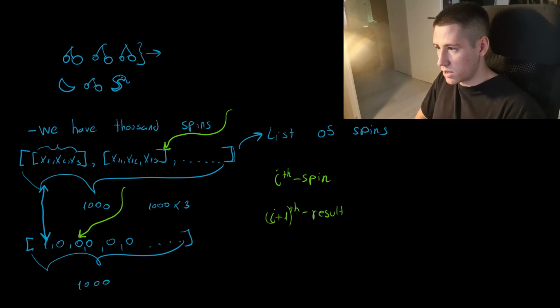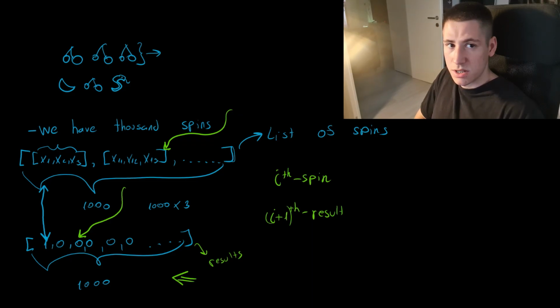So what we're basically saying is that we have to take the second array of our results and shift it 1 space to the left. That way we see from the current inputs if the next spin is going to be a win or not.